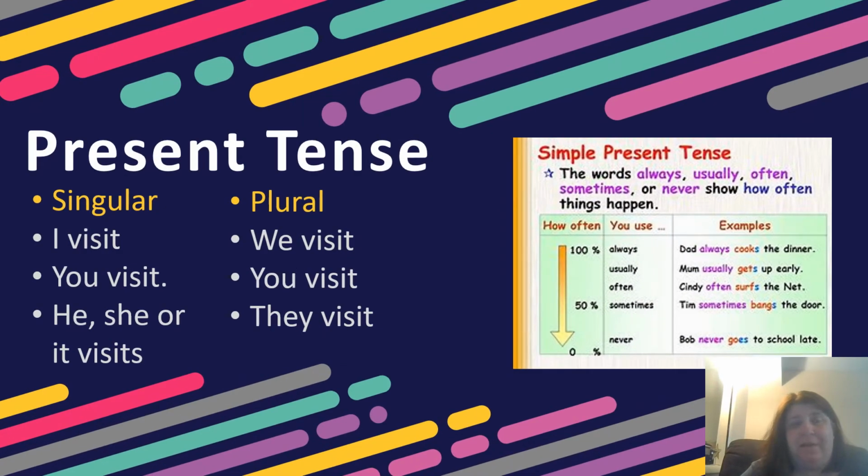So on this slide here, we have some examples of how you would use present tense verbs. We have some singular verbs and some plural verbs. And we can see, if you say I visit, the plural form would be we visit. If we say you visit, it's also the same in the plural, like you guys visit. It's the same for more than one. And then we have he, she, or it visits. You would say they visit.